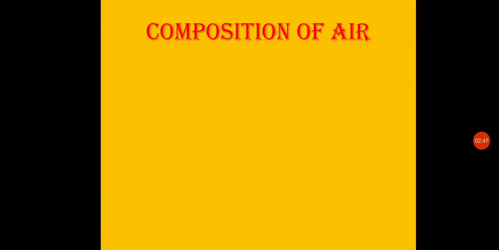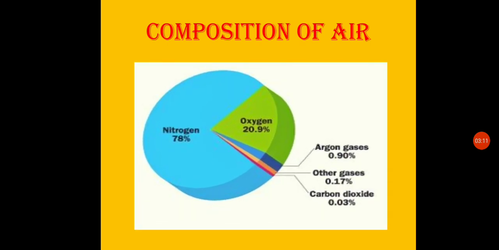So air is a mixture of gases. It makes the Earth's atmosphere. So these gases are colorless and odorless. Okay, and hence we cannot see the air. Can you see the air? No, but you can feel the air. Okay, so what does this air contain? What is the composition of air?